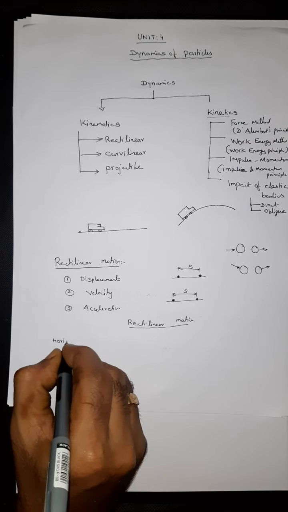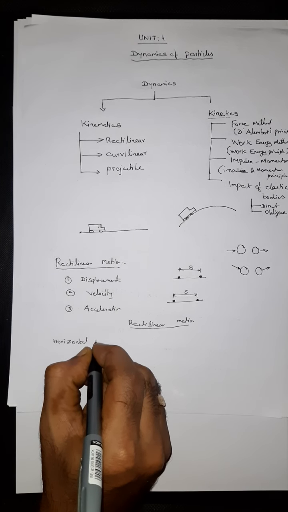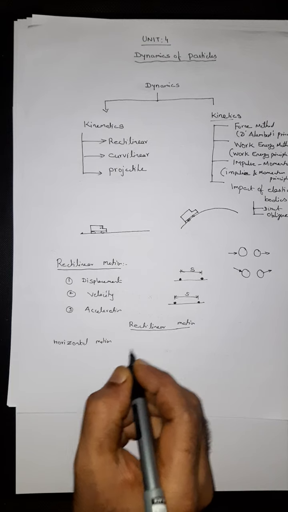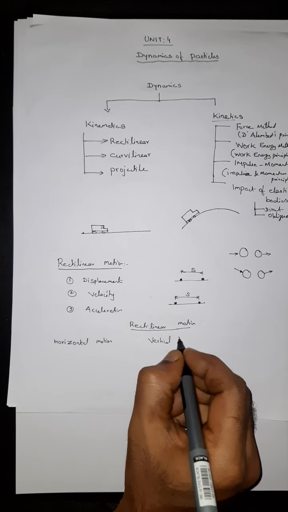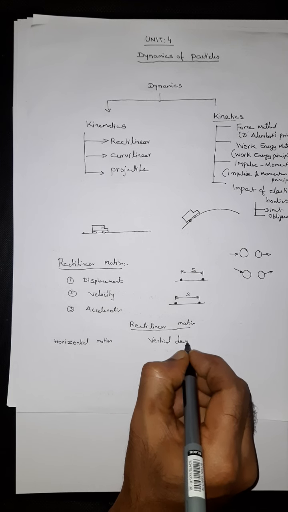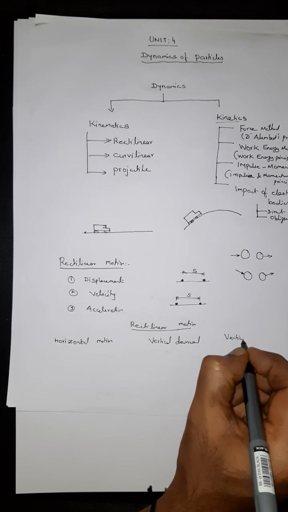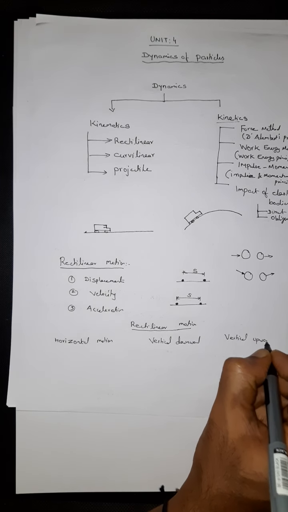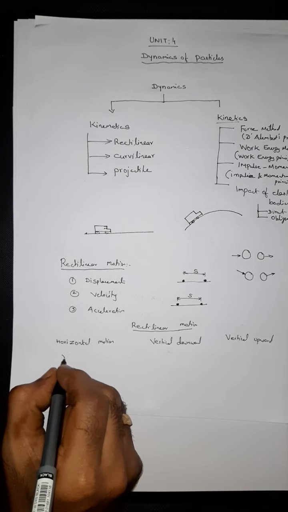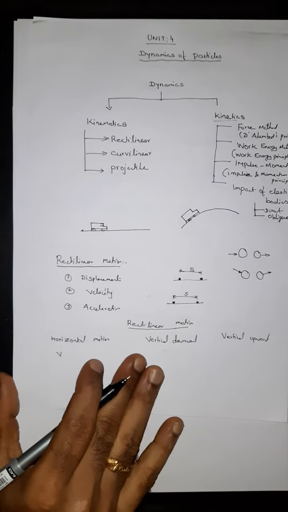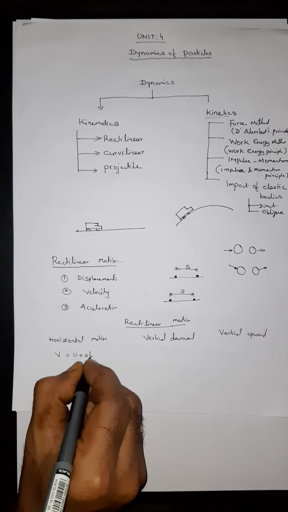Basically, there are three motions: horizontal motion, vertical downward motion, and vertical upward motion. The first formula for horizontal is V equal to U plus AT.